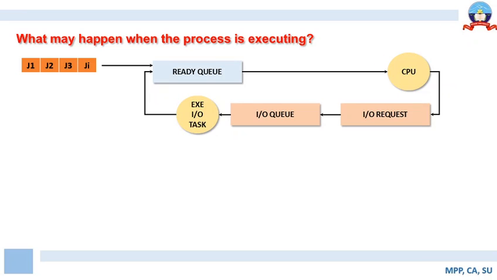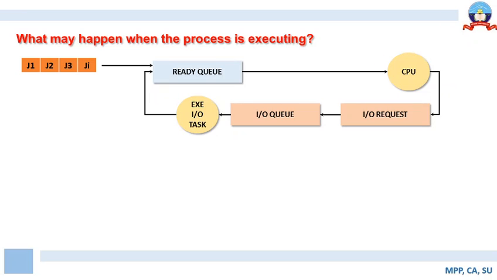So whenever a process is interrupted, or is making an IO request, or creates a subprocess, the CPU should not be left unutilized. To prevent that, the CPU can be assigned to some other process while the process is waiting for the availability of IO devices, waiting for execution of a subprocess, or being interrupted. It implies that whenever a process is waiting for something, we need to ensure that the CPU is assigned to some other process so that it can be optimally utilized.